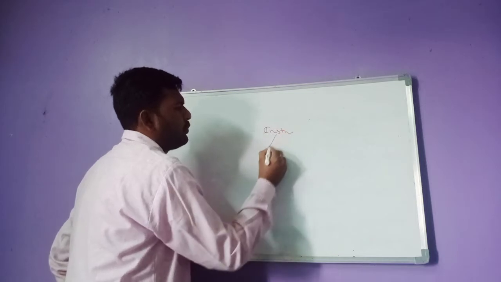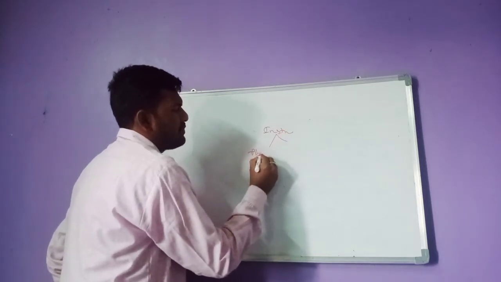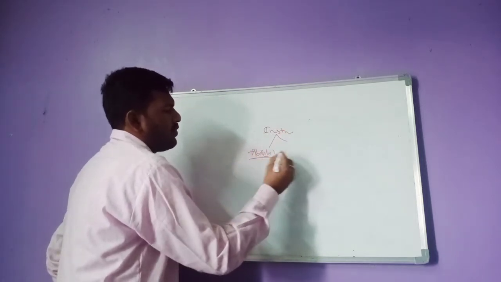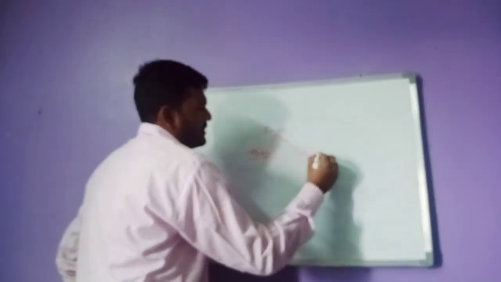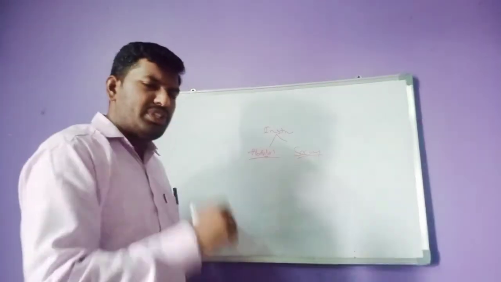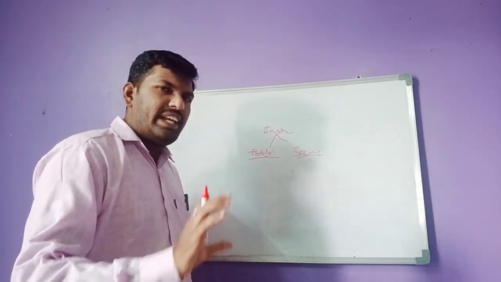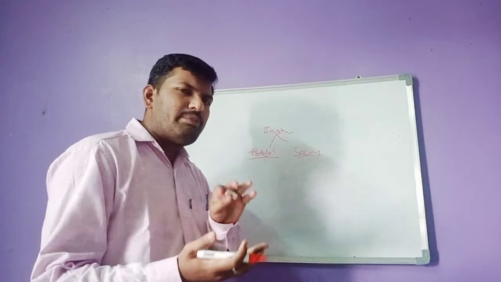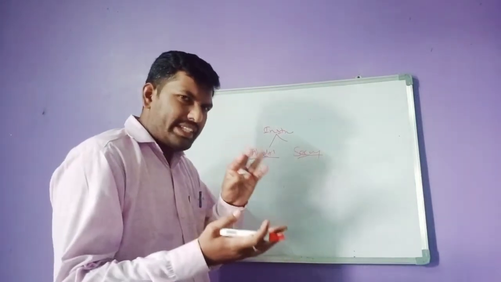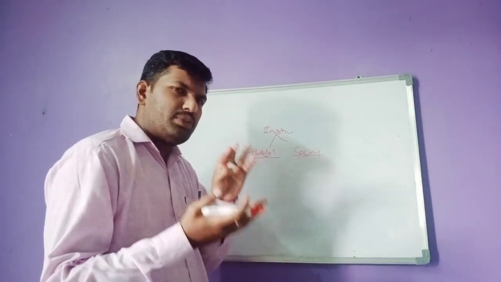See, instruments are of two types. One is absolute instruments, the other is secondary instruments. What is meant by absolute instrument? If you want to measure milliliters, you measure in liters. What is the standard measurement of your liter? 1 liter is the standard measurement. So 1 liter, 2 liter, 3 liter.